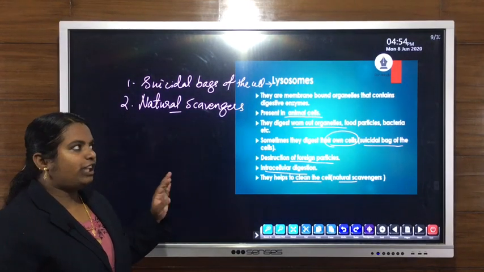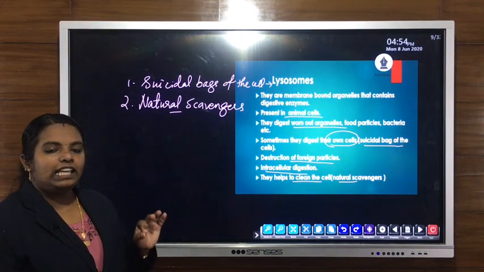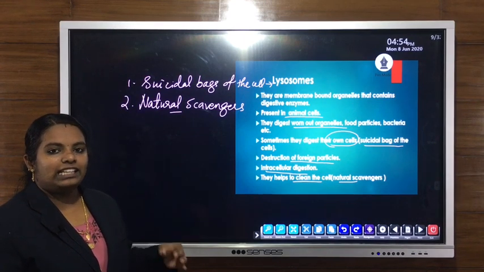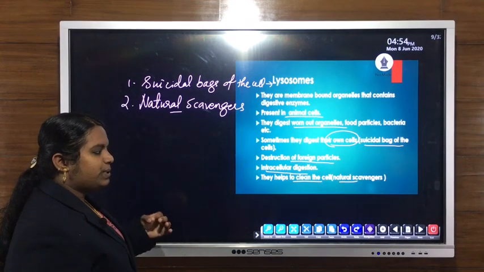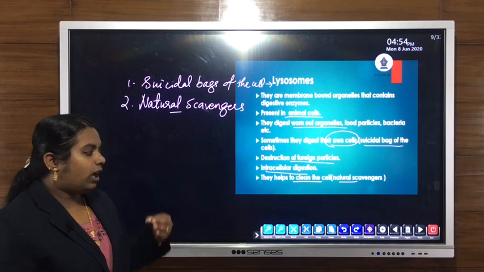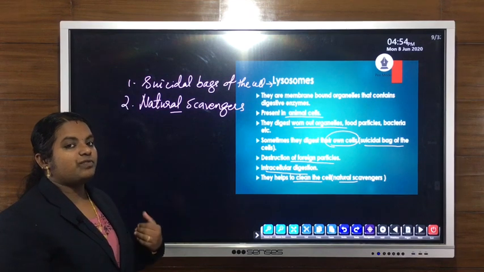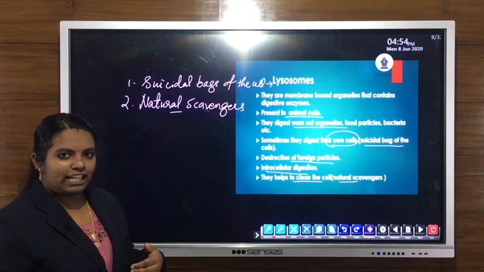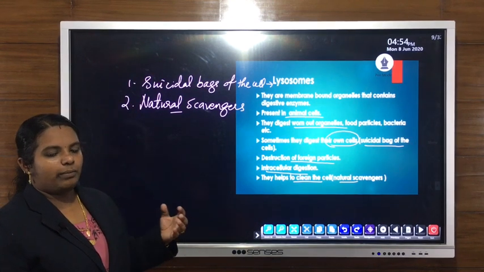So the main functions of lysosomes: they contain powerful hydrolytic enzymes and help to digest foreign particles or foreign material. In this way they help in intracellular digestion of material. Then they help to clean the cell by digesting the cell debris or the waste material present inside the cell. Sometimes they digest their own cell with the help of those powerful enzymes, so they are known as suicidal bags of the cell.